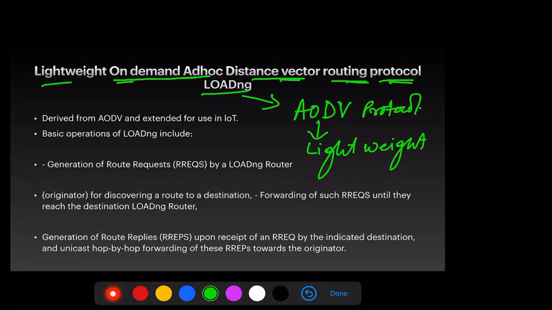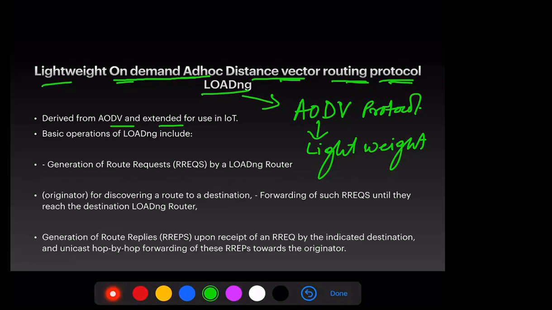It is basically derived from AODV and extended for use in IoT. Basic operation of LOAD-NG includes the route request, meaning I need to find out who is the source IoT device and who is the destination IoT device, to whom I need to send the packet.